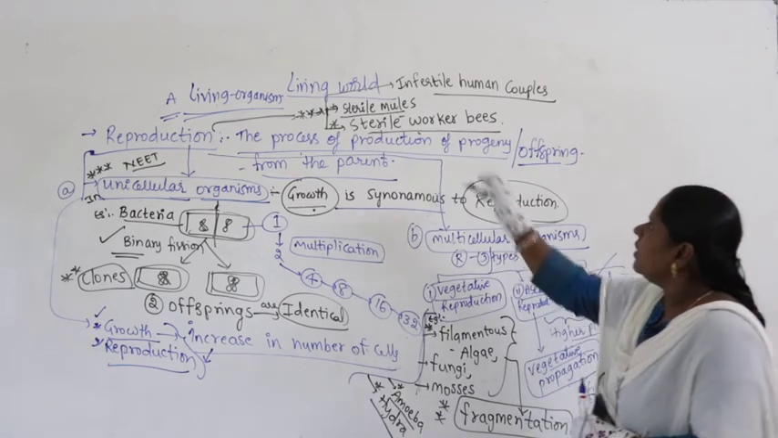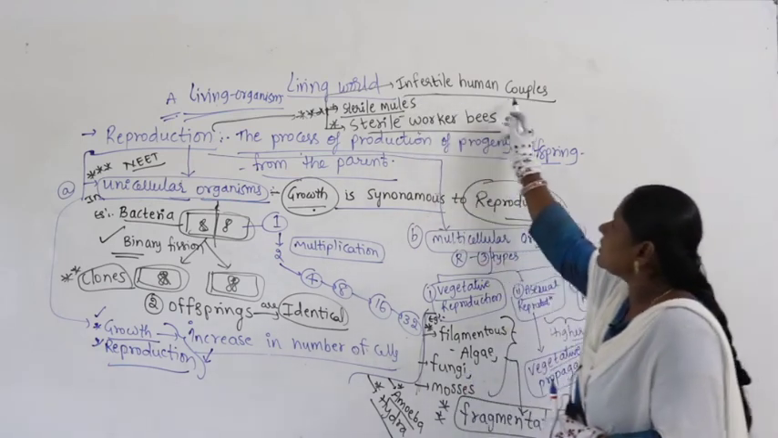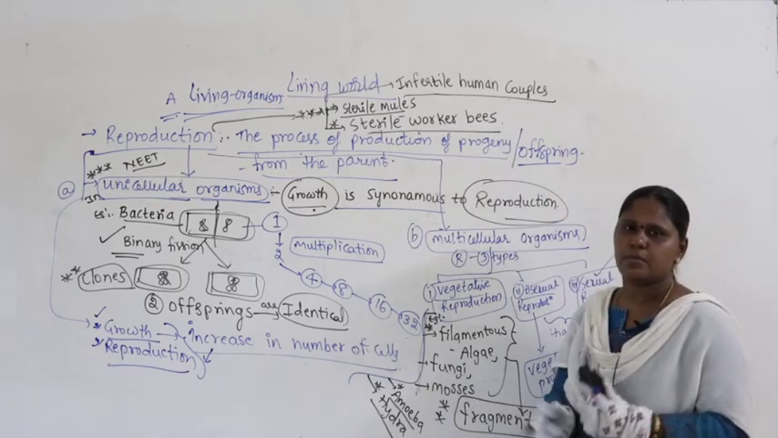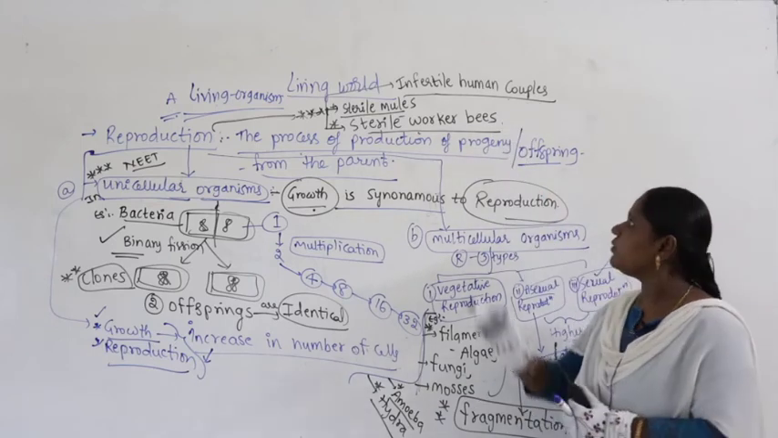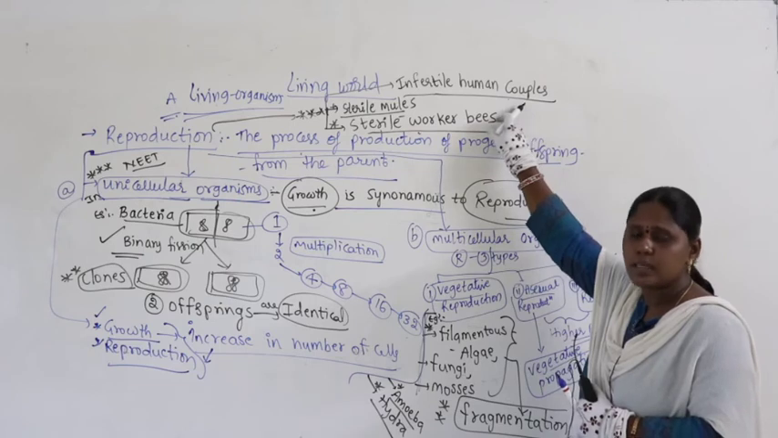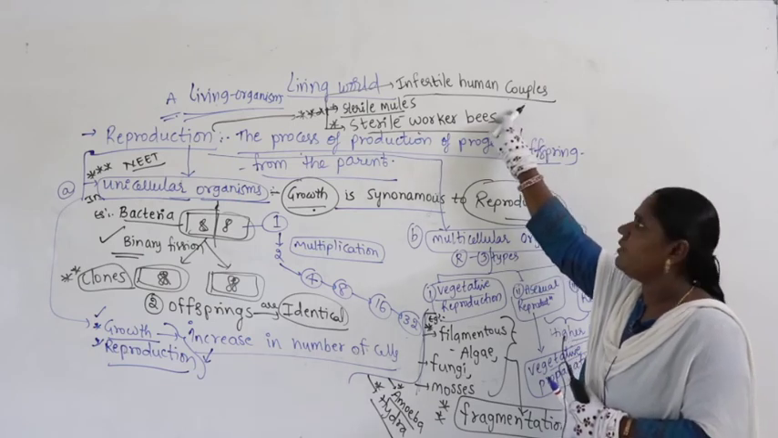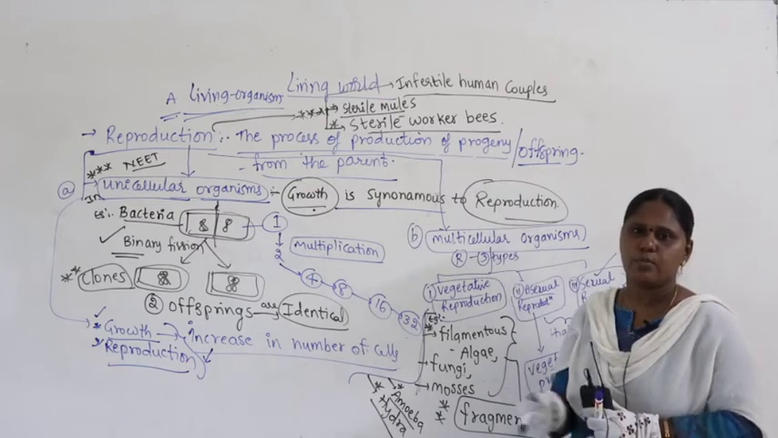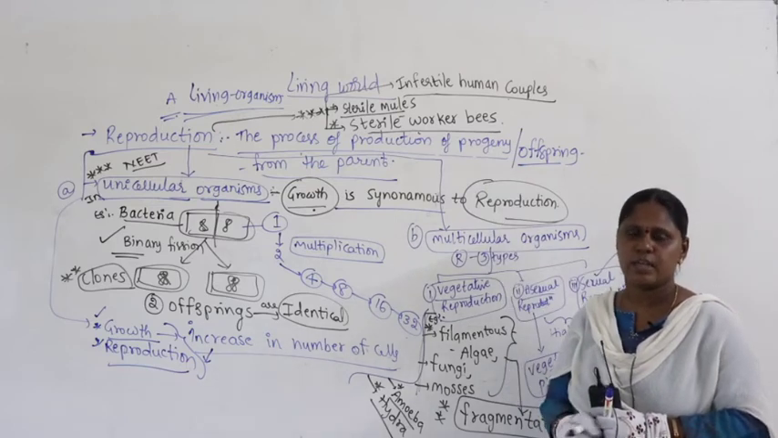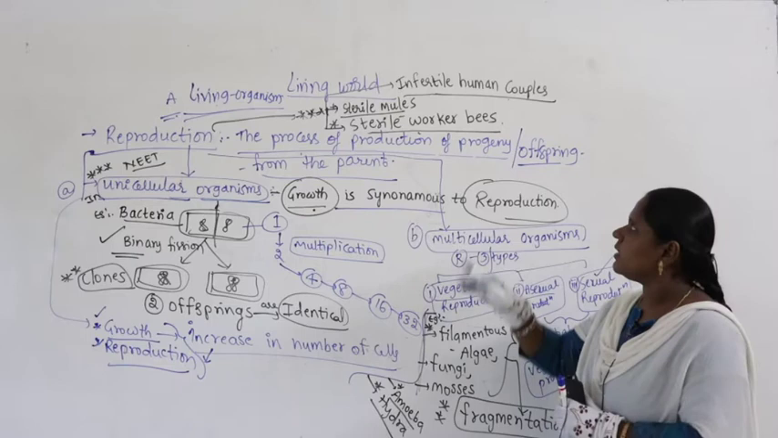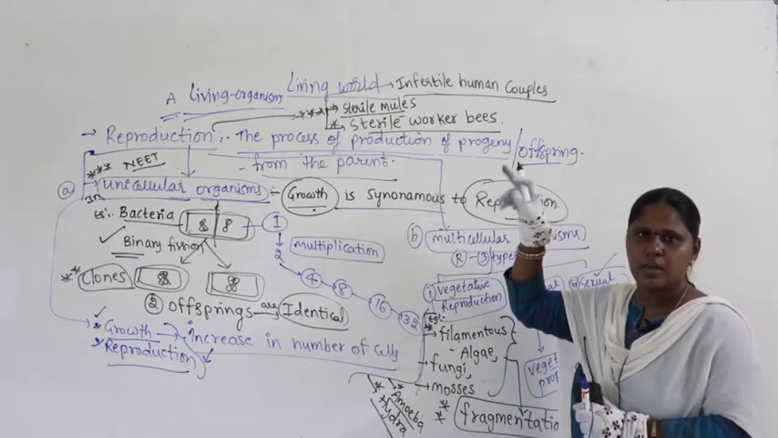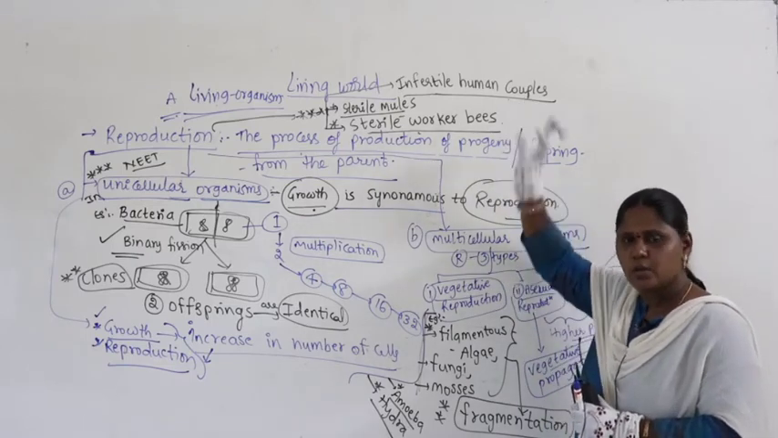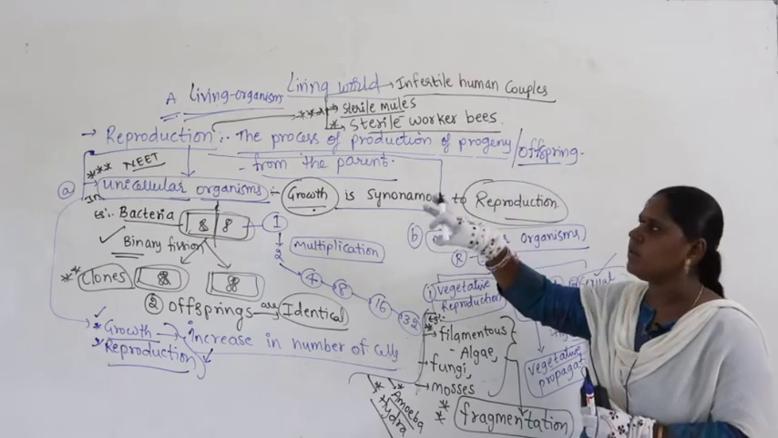Why? Infertile human couples will not be having a child, so they don't have kids. Yes, they are living, but they are not involved in production of progeny, means there is no progeny production, they are not having kids or a child. As they are not having progeny or offspring, can we call them non-living? No, they are called living only.